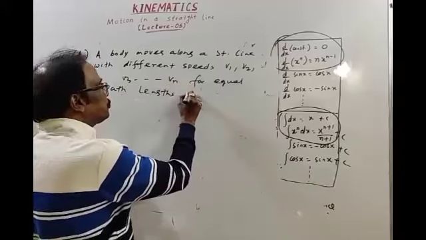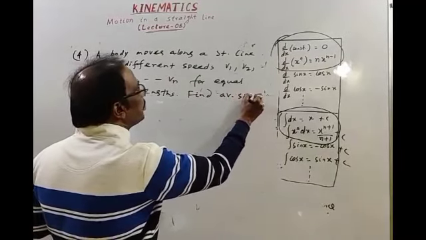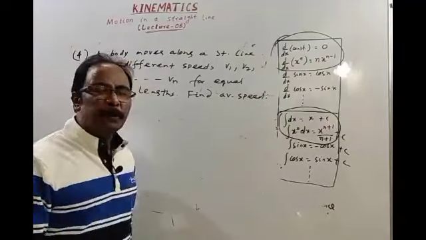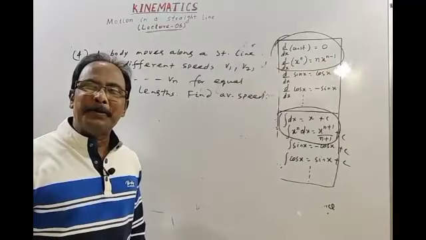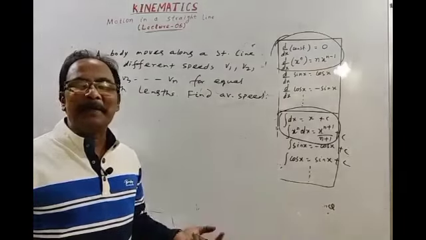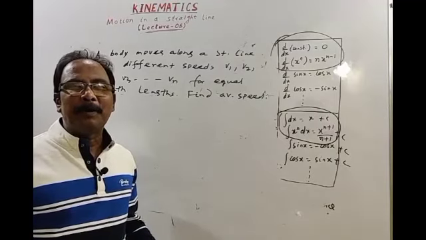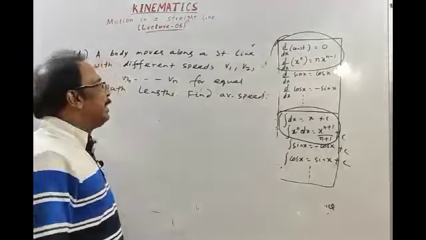Find the average speed. The magnitude of average velocity will also equal the average speed, because the motion is on a straight line. If a body moves along a straight line, then the magnitude of average velocity is equal to the average speed.